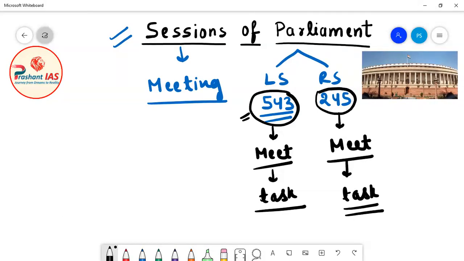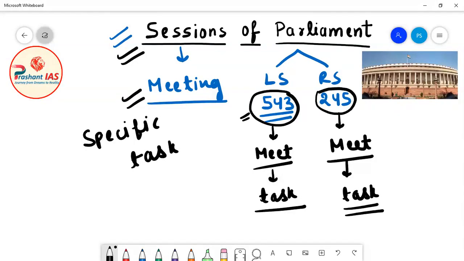Okay, so what is the real meaning of session? So session means meeting for doing some specific task. Okay, what is the meaning of session? Session means meeting for doing some specific task. Okay, so what is session? So session means meeting for doing some specific task.